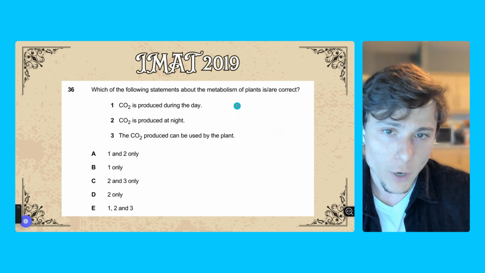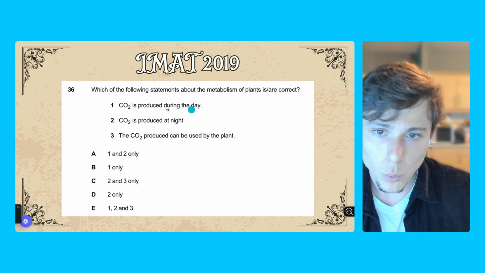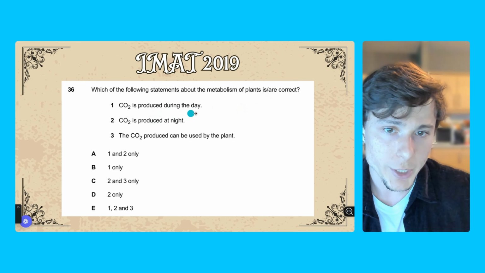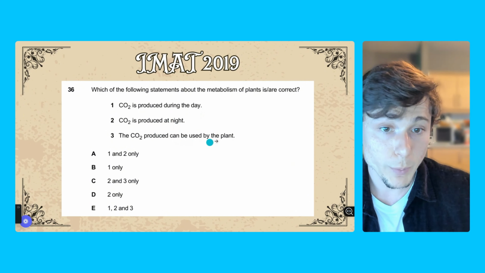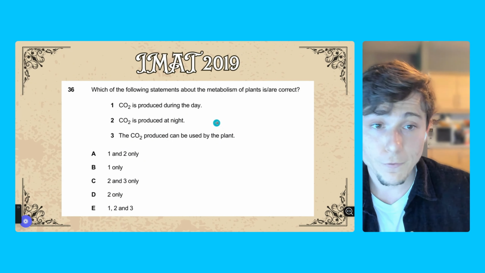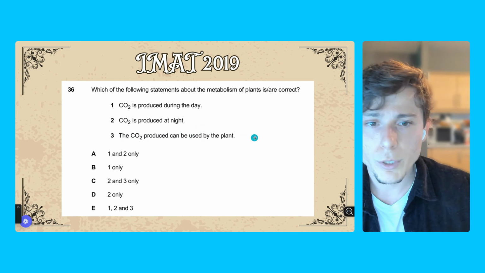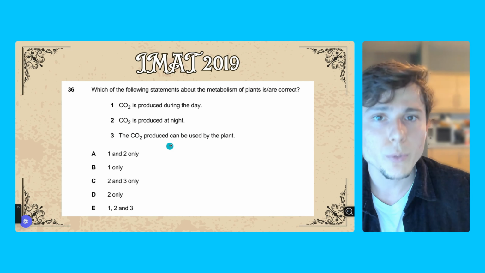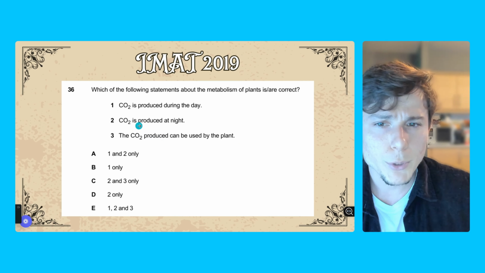2019. Which of the following statements about the metabolism of a plant is or are correct? 1. CO2 is produced during the day. 2. CO2 is produced at night. 3. The CO2 produced can be used by the plant. Okay, these are the first three statements, and we want to know which ones are correct. The third one is usually the easy one to spot because we're talking about plants. CO2 is important for photosynthesis. So yes, it can be used by the plant, but does the plant produce CO2?